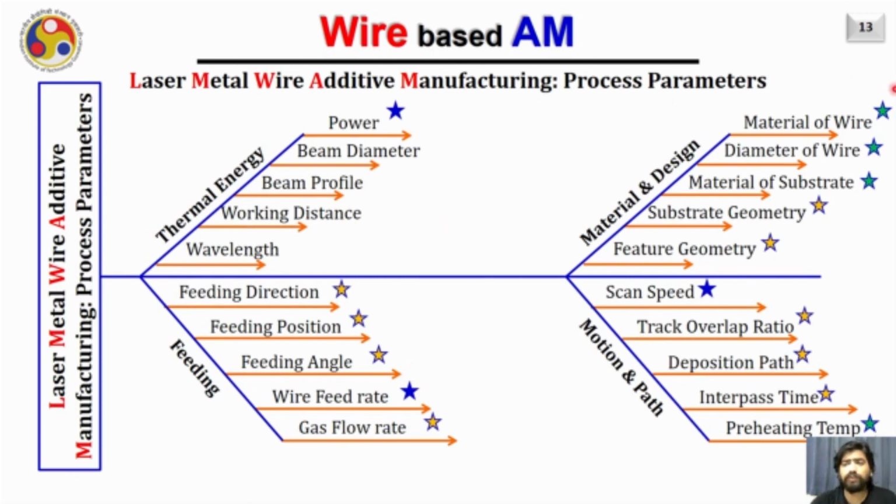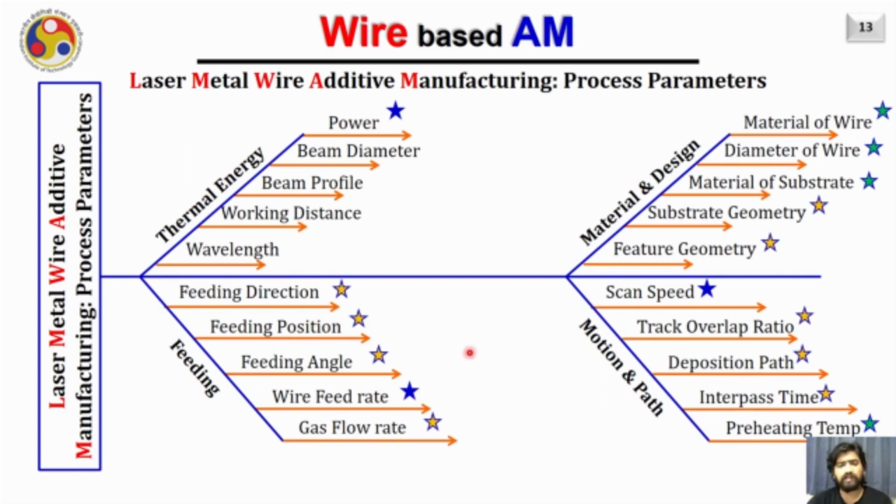The other parameters shown here in the green color are also in the hand of users, but they typically do not change much, and for a particular wire they remain the same. The other parameters shown here in the yellow color are also in the hand of the user, but they also don't get changed much once the process is established.